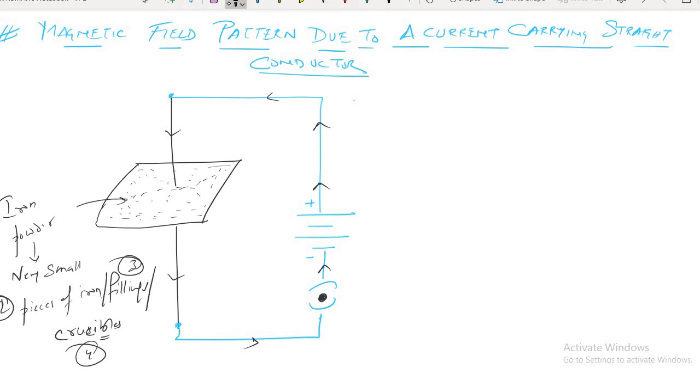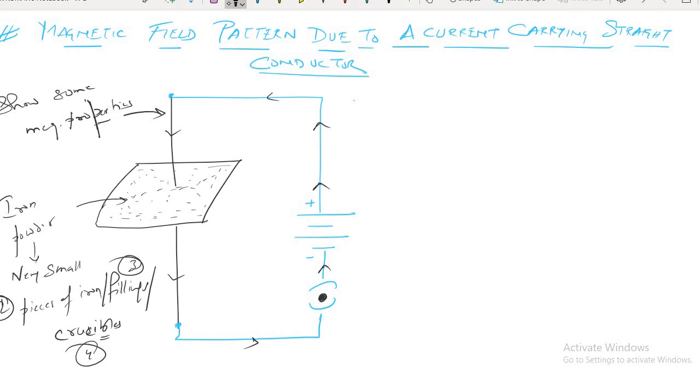Yes or no? Yes, sir. As current will pass in the circuit, what will happen? This wire shows some magnetic properties. Tell me, yes or no? Very good. Are you understanding properly? This wire, the copper wire, is going to show some magnetic properties. And we have iron powder or iron filings on the cardboard.